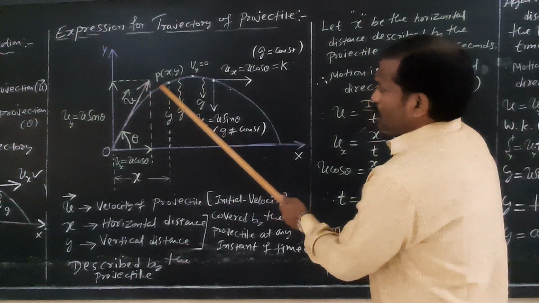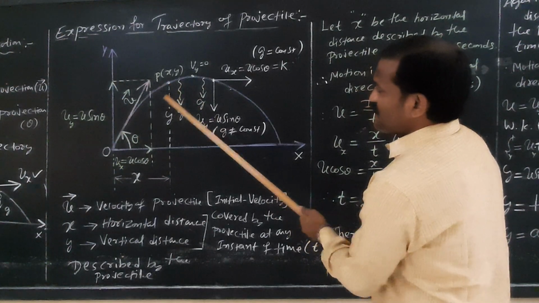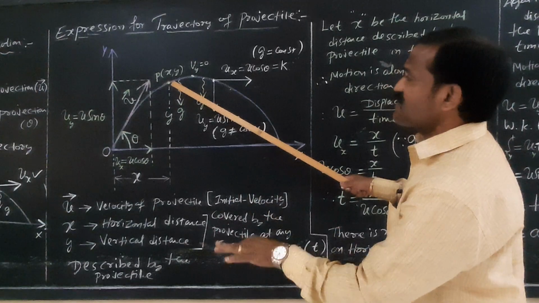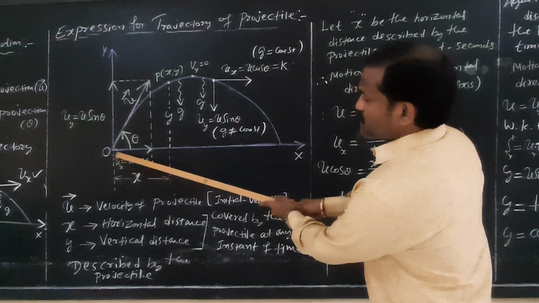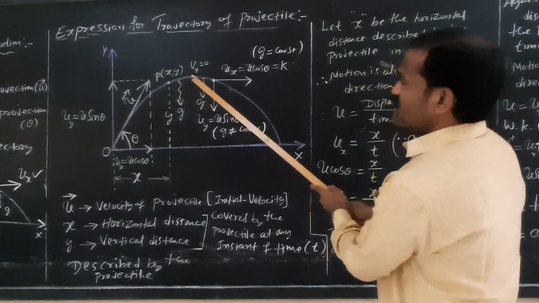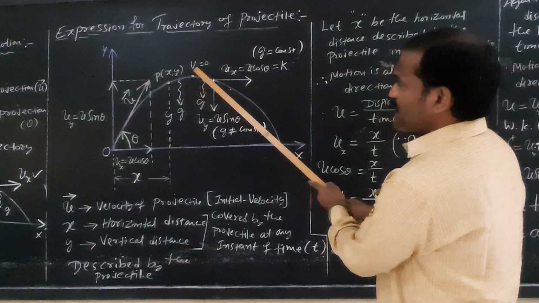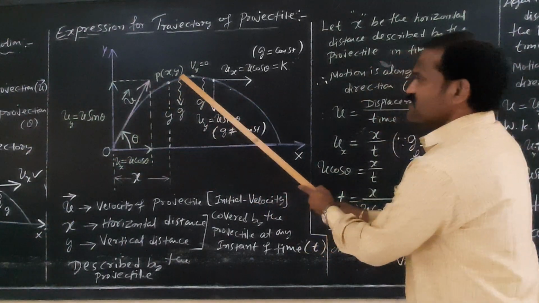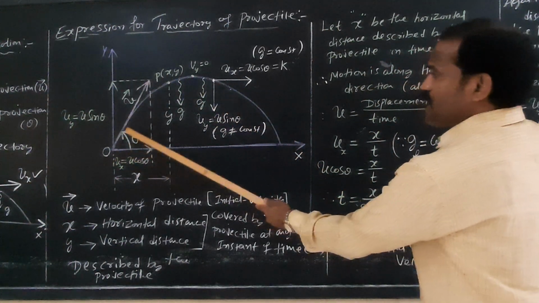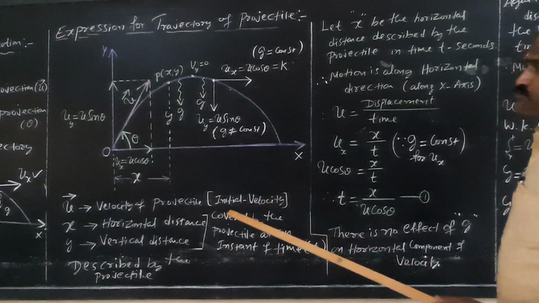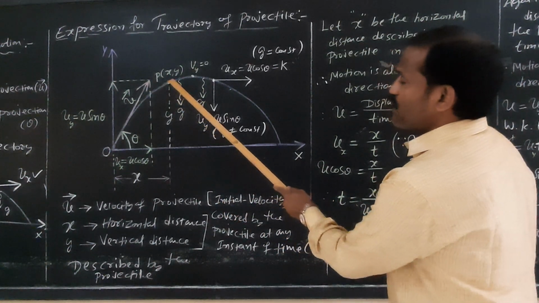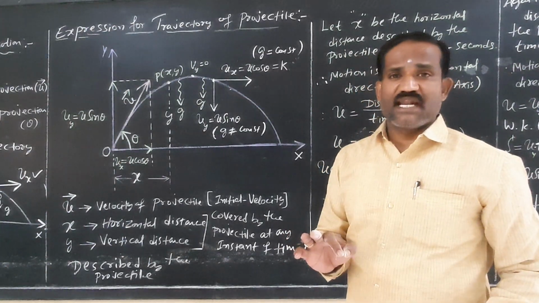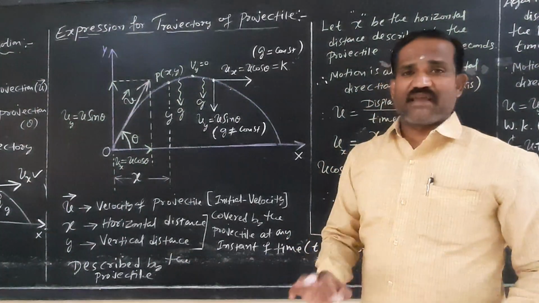So let P of x comma y be the position of the projectile at any instant of time. This projectile moves like this. After reaching the maximum height, its final velocity is equal to 0. Again it is moving like this, again it is coming down like this. So this is the path traced by the projectile. Let P of x comma y be the position of the projectile at any instant of time.